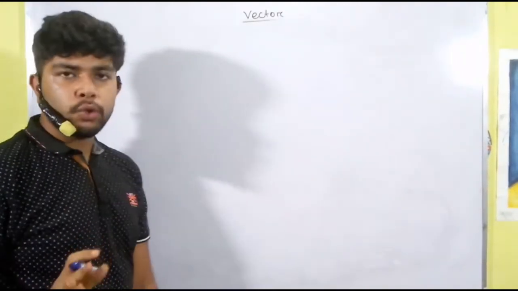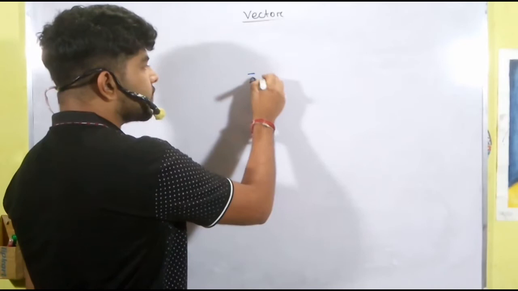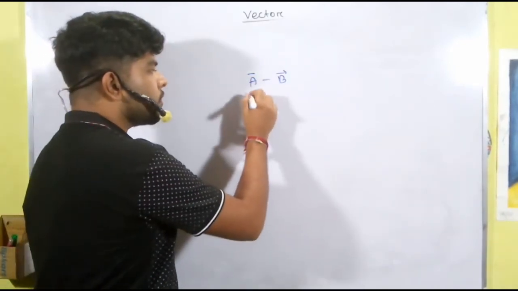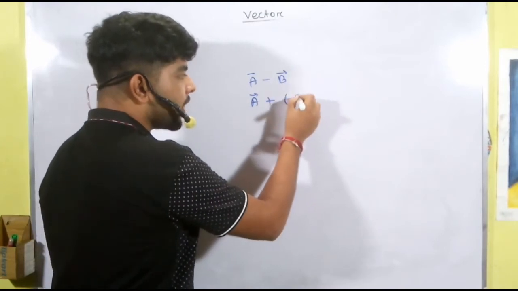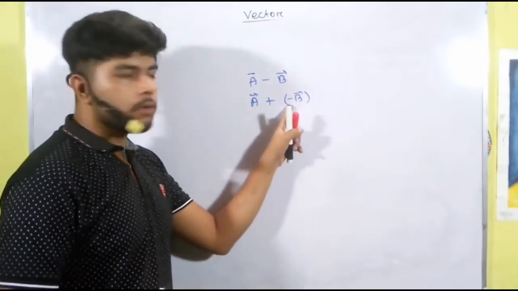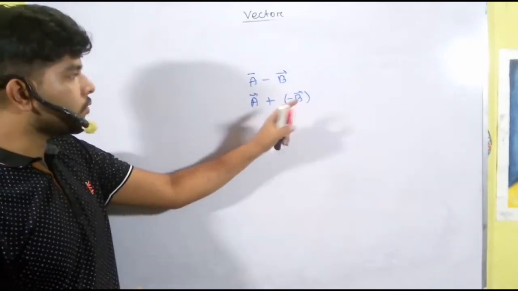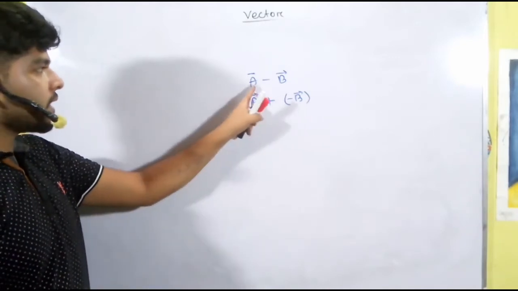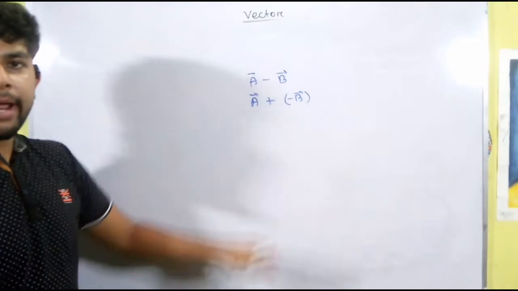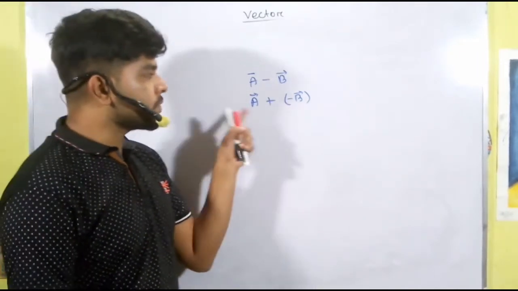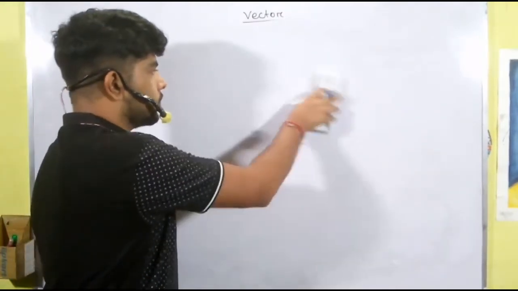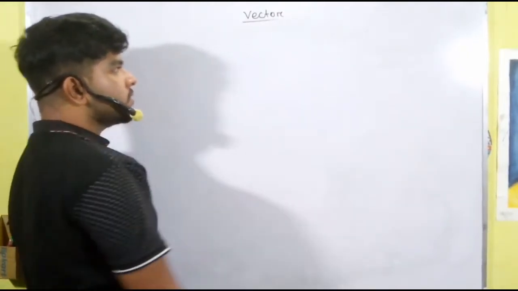Now, subtraction of two vectors: A vector minus B vector. Subtraction can easily be written as addition of two vectors, but with the minus sign of the second vector, that means the direct opposite direction of B. If we subtract B from A, we can add A with the opposite direction of B. Those values are the same. So subtraction is nothing but addition with opposite direction. I hope you understand these things.